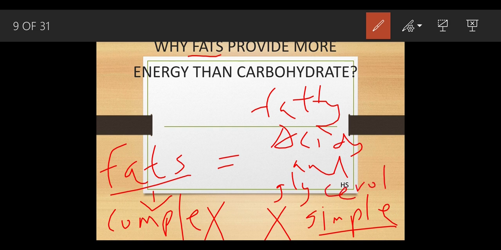There is a lot of terminology, so just take a notebook and write this down. Fat is made up of fatty acids and glycerol. Fatty acids and glycerol are nothing but the simpler form of the fats, and fat is the complex part. You have to learn each and every name perfectly, because the digestive system chapter is completely based on nutrition. If you understand the nutrition chapter perfectly, you won't find any difficulty in the digestive chapter.